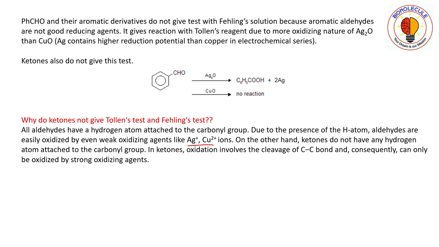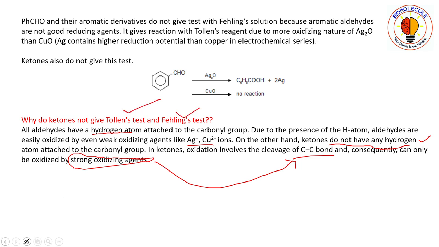On the other hand, ketones do not have any hydrogen atom attached to the carbonyl group. In ketones, oxidation involves the cleavage of the C-C bond. Consequently, they can only be oxidized by strong oxidizing agents. In ketones we have to use strong oxidizing agents and drastic conditions, which will lead to cleavage of the carbon-carbon single bond. Aldehydes have a hydrogen atom. Ketones do not contain a reducing hydrogen atom, so ketones will not give this Tollens test or this Fehling test.